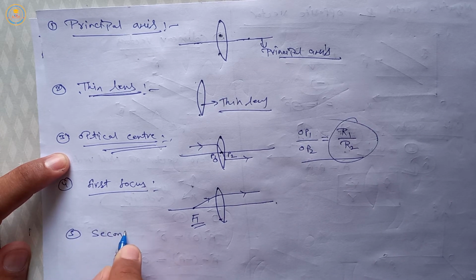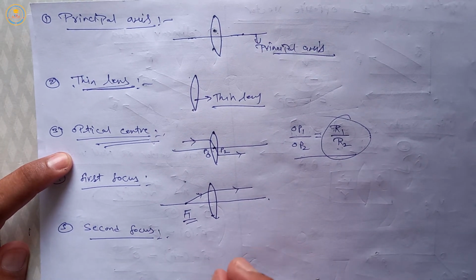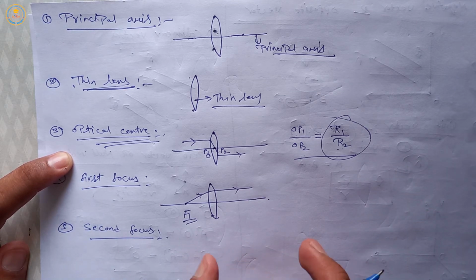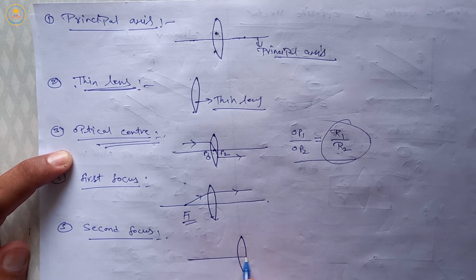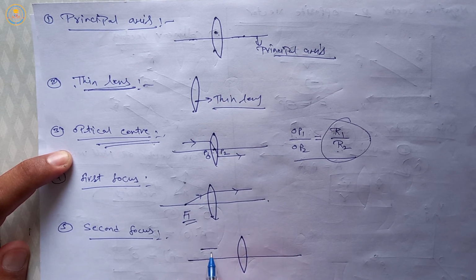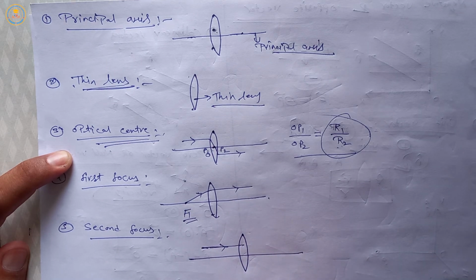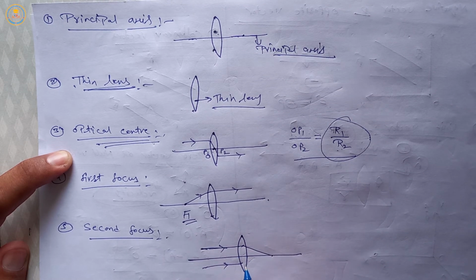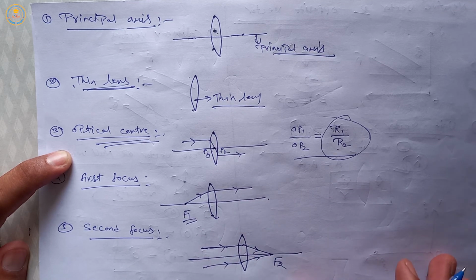Next is second focus. A point on the principal axis where the rays coming parallel to the principal axis meet. This is a convex lens and this is the principal axis. Suppose this ray is coming parallel to this principal axis, then after the refraction these rays intersect at this point, then this point is called second focus and this is denoted by F2.